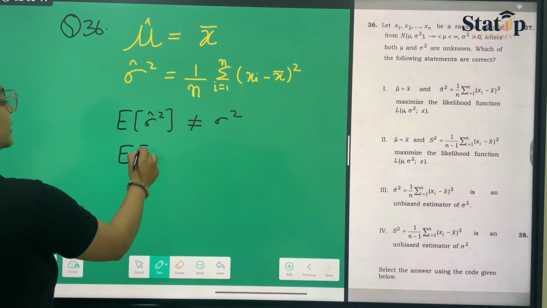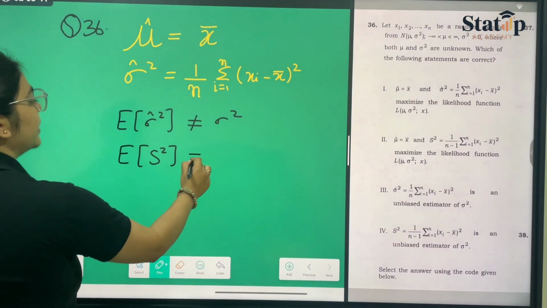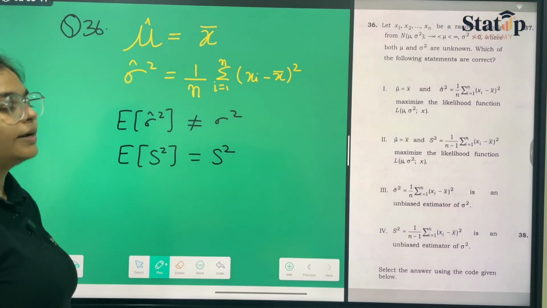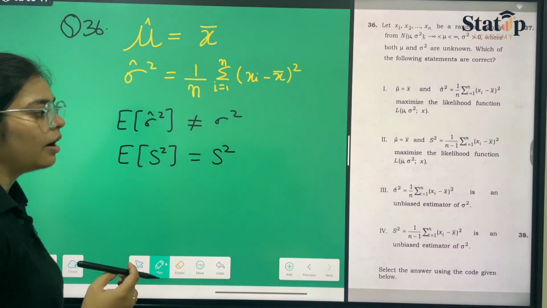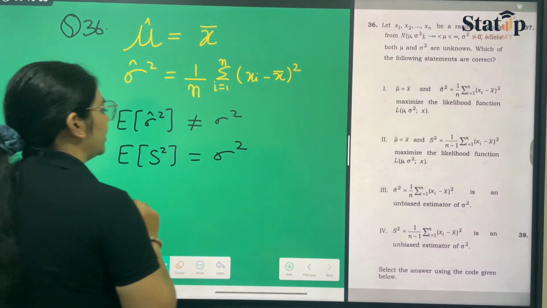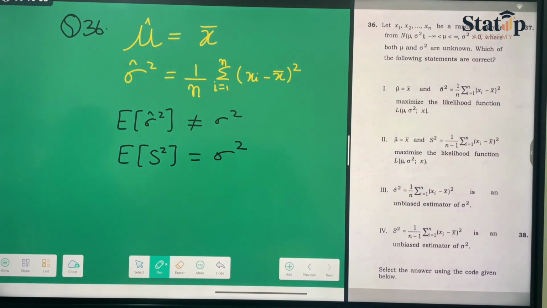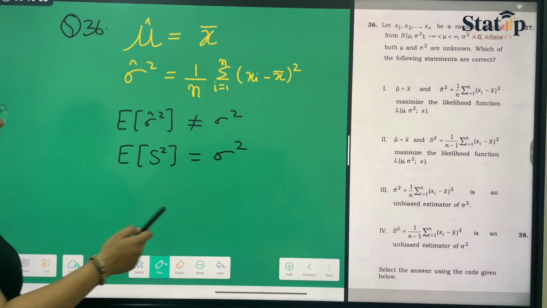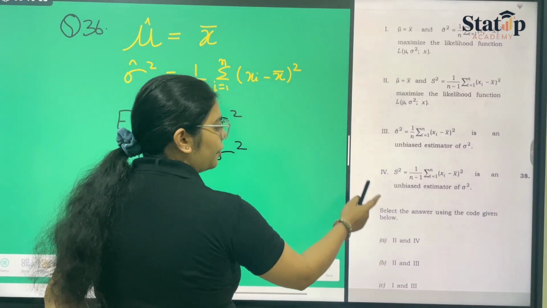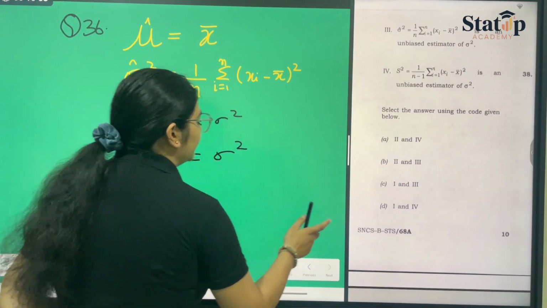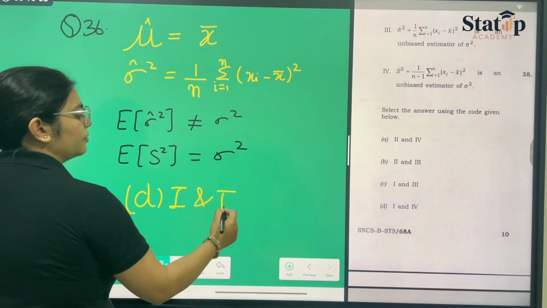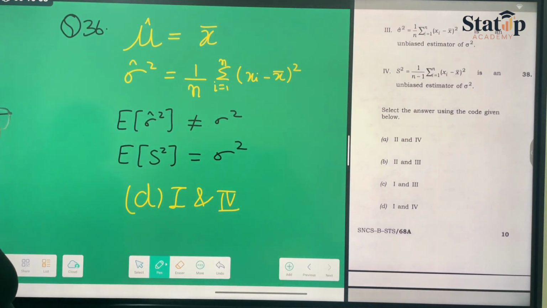But if we take the expectation of capital S square, then it comes out to be sigma square. So hence we can say that S square is the unbiased estimator of sigma square instead of sigma cap square. So hence statement 4 is correct and 3 is wrong by this method. So 1 and 4 are the correct options, which is option number D. 1 and 4 are the correct options for this question.